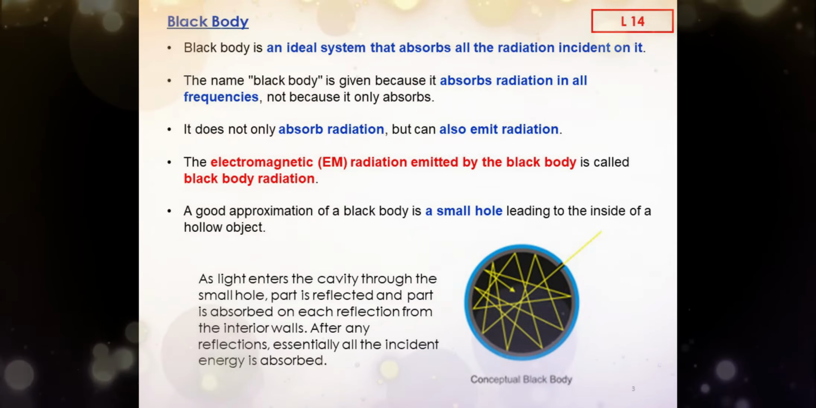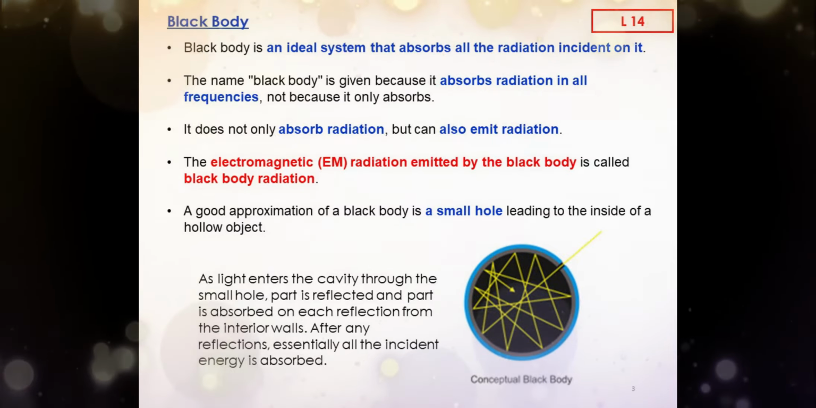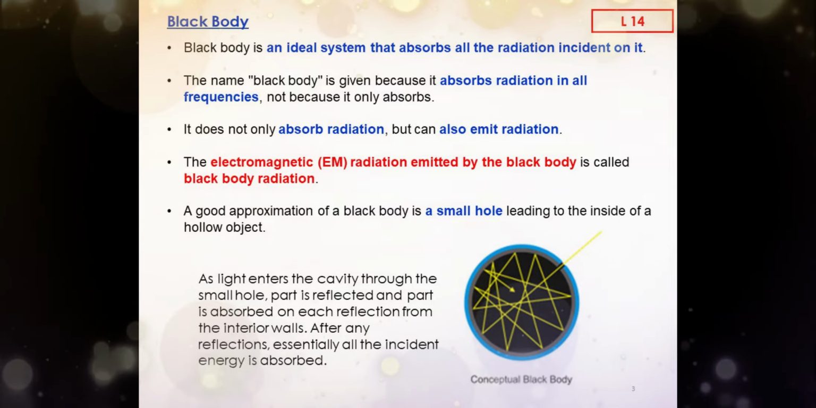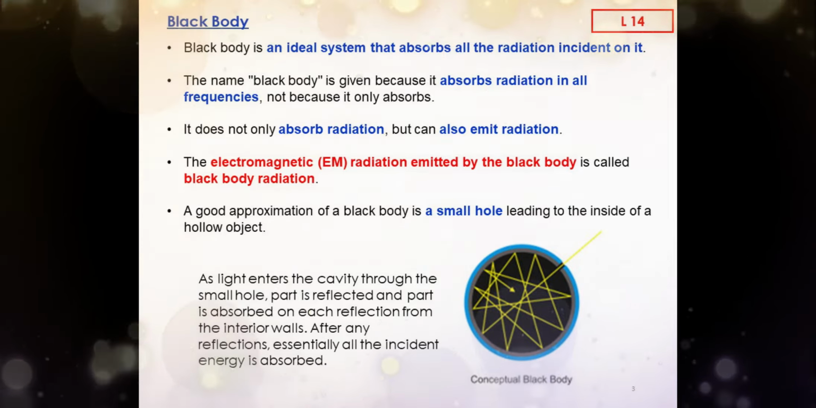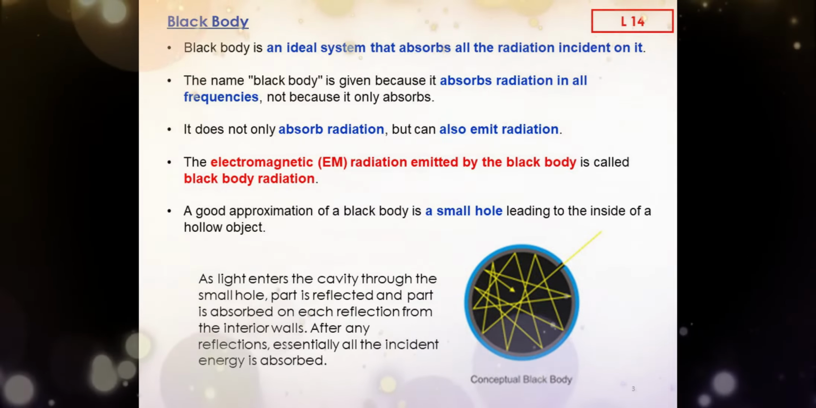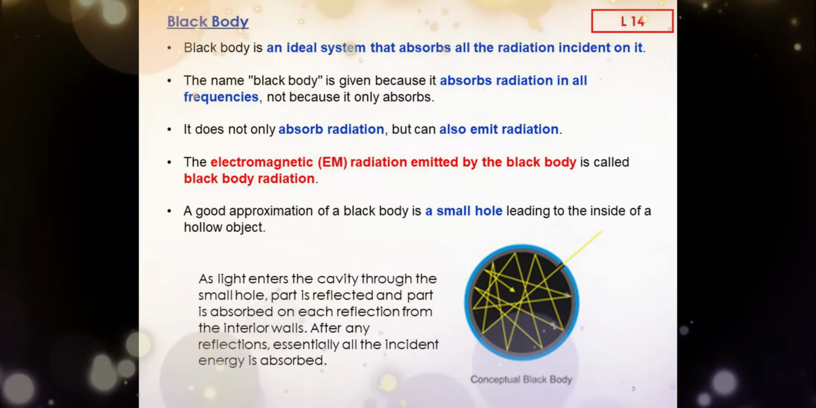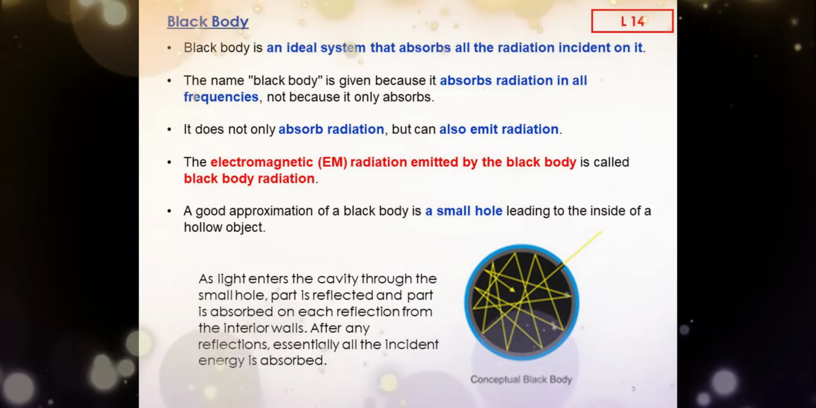A blackbody is an idealized physical body that absorbs all incident electromagnetic radiation, regardless of frequency or angle of incidence. The name blackbody is given because it absorbs radiation in all frequencies, not because it only absorbs. A blackbody can emit blackbody radiation. The electromagnetic radiation emitted by the blackbody is called blackbody radiation.